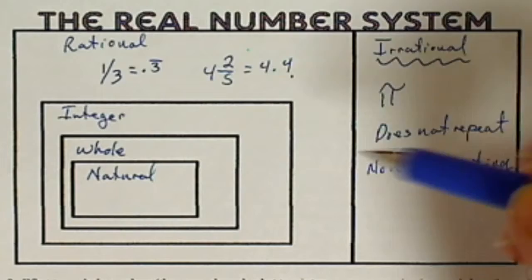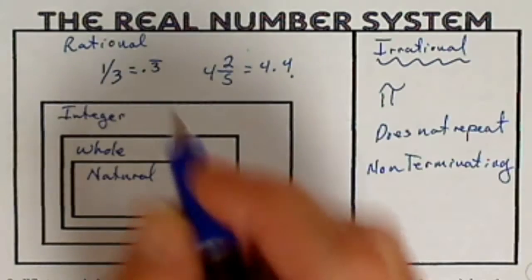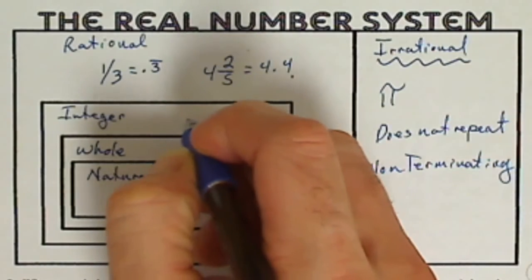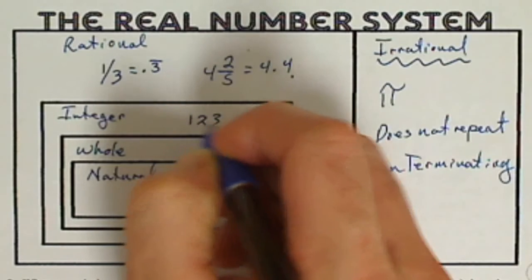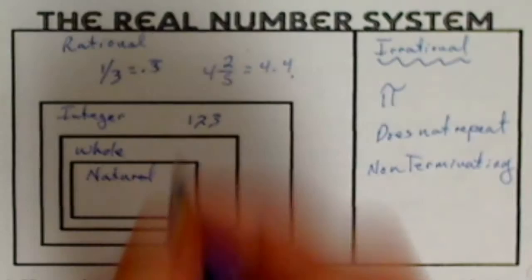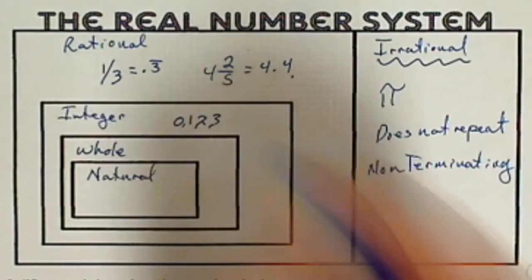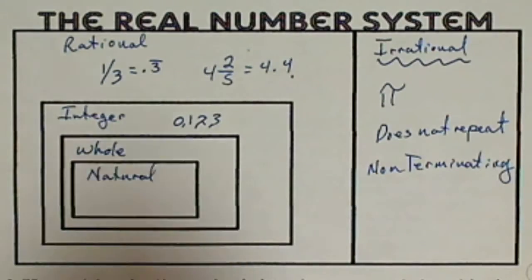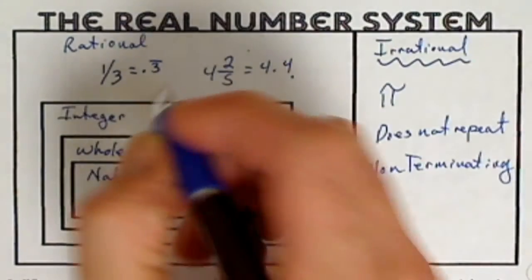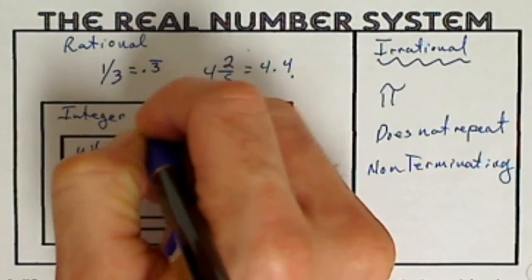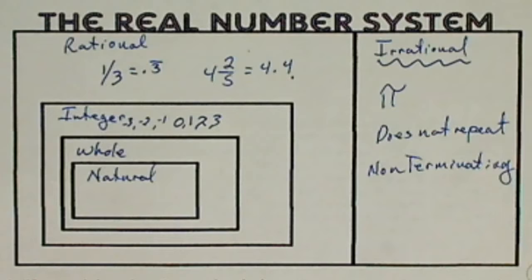So getting away from the fractions and the decimals and all of that, integers are going to be all of the positive numbers, 1, 2, and 3. Okay, the number in the middle of the number line, which is 0. And then the opposite of all the positives, which is -1, -2, and -3. So in other words, integers are all the positive numbers to positive infinity, and all the negative numbers to negative infinity, and the number in the middle, which is 0. Okay? No decimals, just negative and positive numbers.